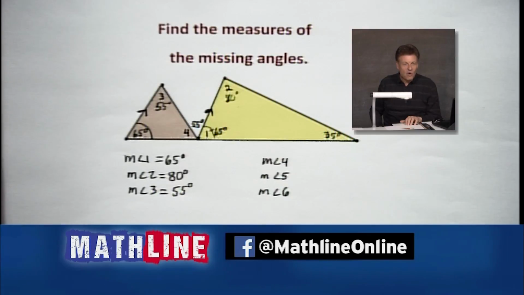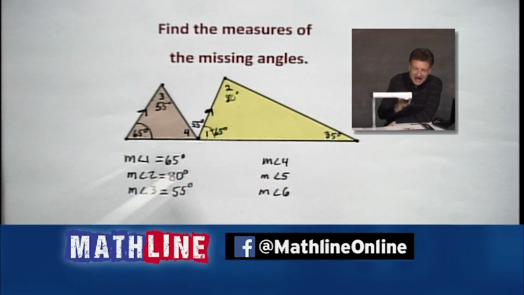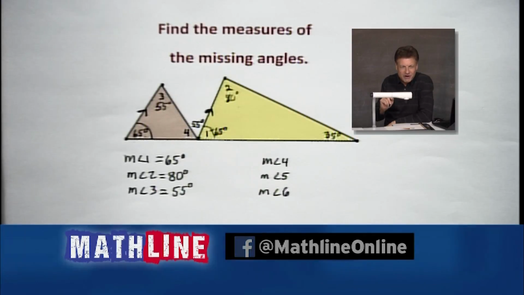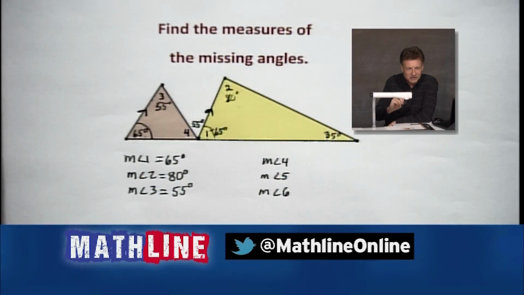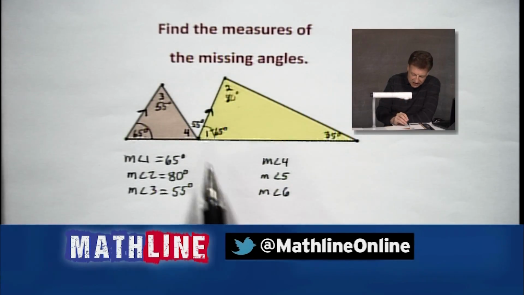Now, angle 4. Angle 4, where did I put it? It's somewhere in there. I think I got a little carried away, folks. I put a 5 and a 6. I don't see a 5 and a 6. You can make your own up there and figure out what's going on, right? We might just do that. We'll add those to the picture. How about it? Okay, let's see here.